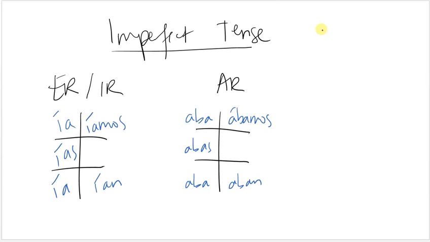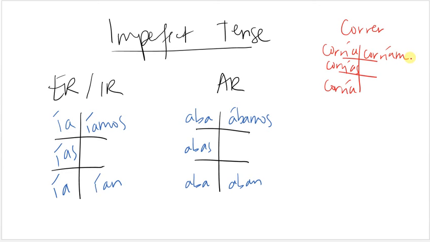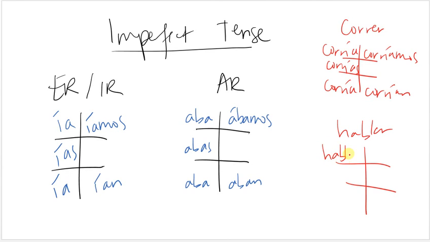So, for example, if we were going to do the verb correr, which remember means to run, we would have corría, corrías, corría, corríamos, and corrían. If we were going to do the verb hablar, yo hablaba, tú hablabas, él, ella, usted hablaba, nosotros hablábamos with an accent, and ellos, ustedes hablaban.